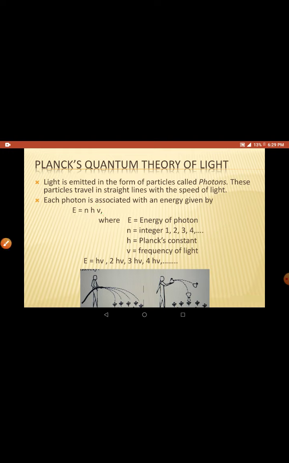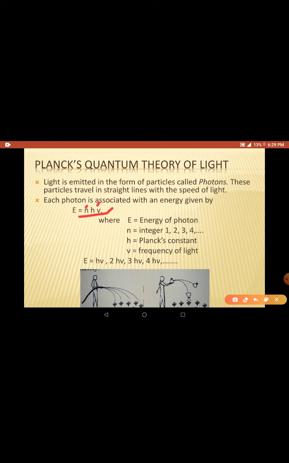Next, ν is the frequency of the light you are using. Once again, the energy of light is given as nhν, where n is an integer, 1, 2, 3, 4 and so on, h is a constant and ν is the frequency of light.